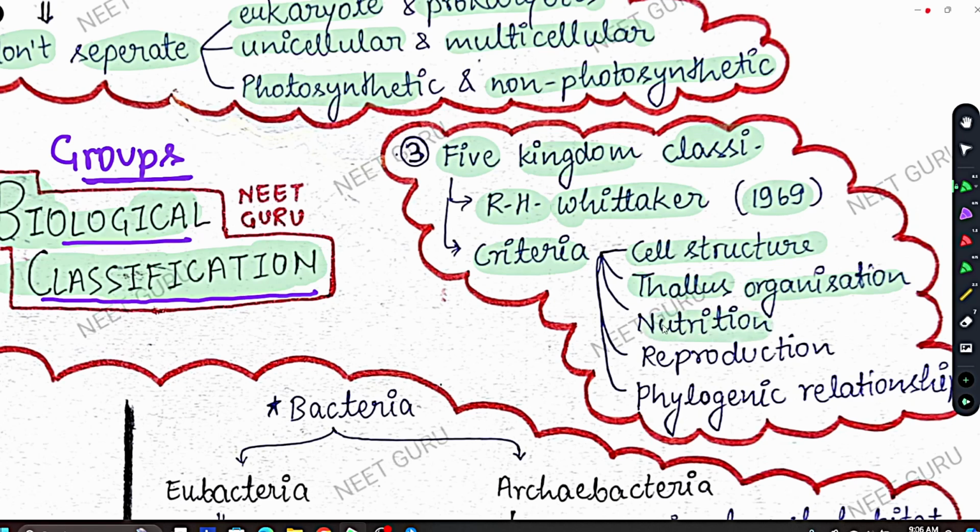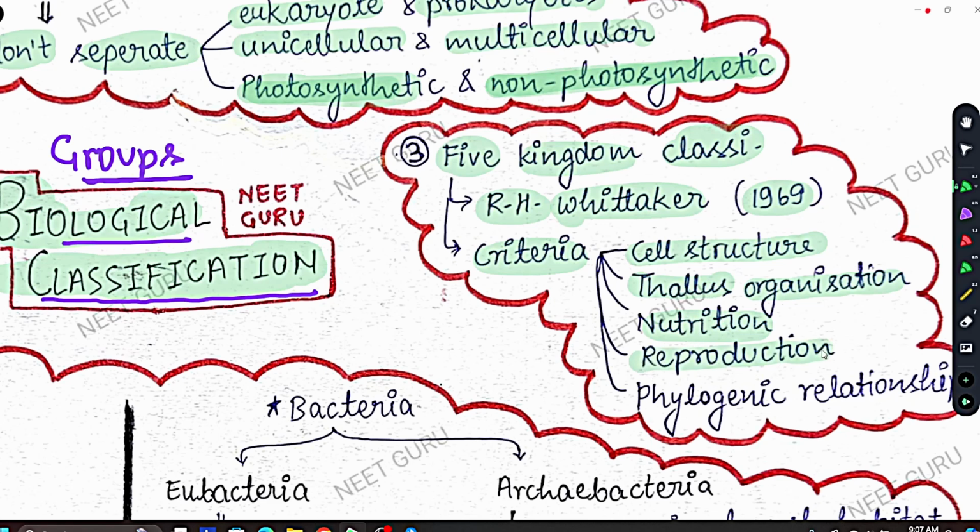And third is nutrition. On the basis of nutrition, R.H. Whittaker will separate photosynthetic and non-photosynthetic. So this problem is also solved. So you can see R.H. Whittaker's classification solves all the problems given in Linnaeus classification. Okay. So nutrition means the means of obtaining food. How an organism obtains its food is called nutrition. So on the basis of nutrition, R.H. Whittaker will separate photosynthetic and non-photosynthetic organisms. Okay. So here you can say that five kingdom classification is more advanced than your two kingdom classification.